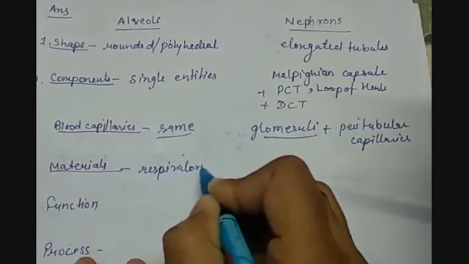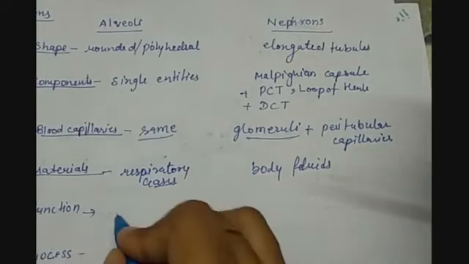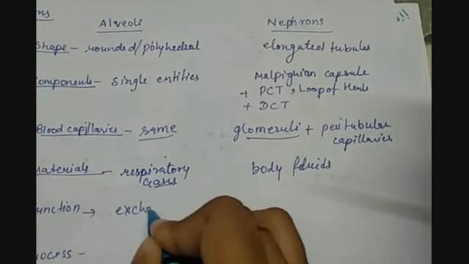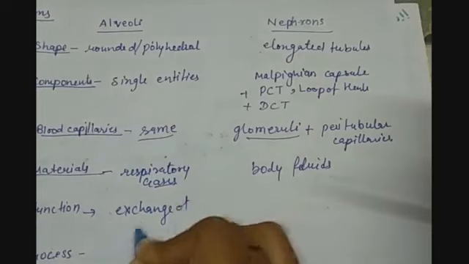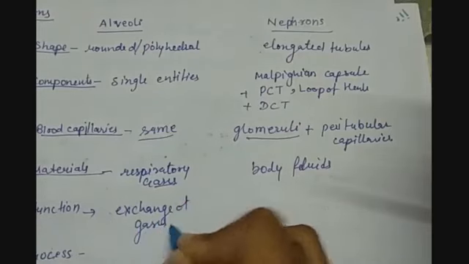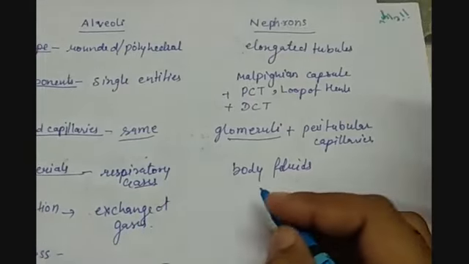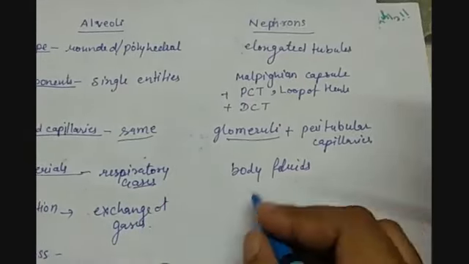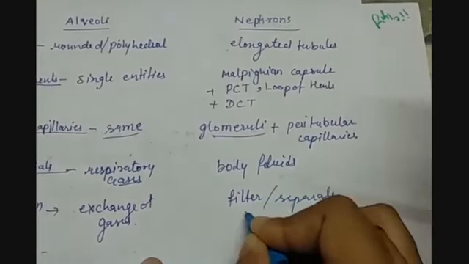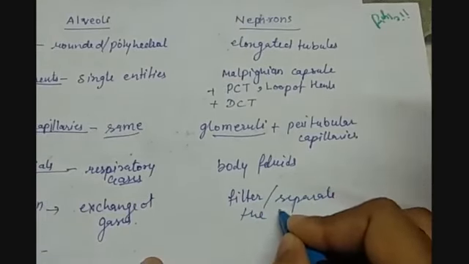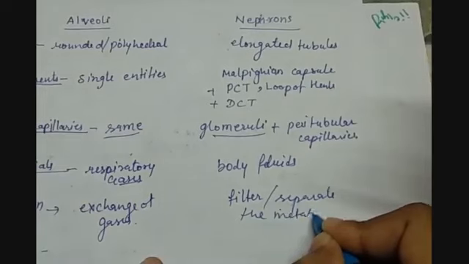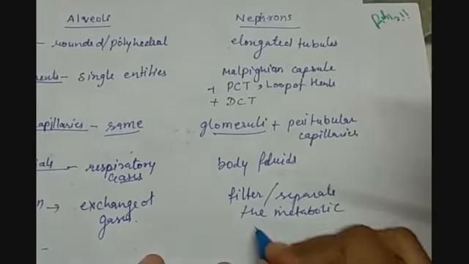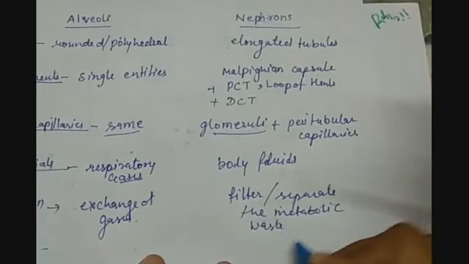Now on the basis of function, they perform the exchange of gases, whereas the nephrons filter or separate the metabolic waste and remove it out from the body.